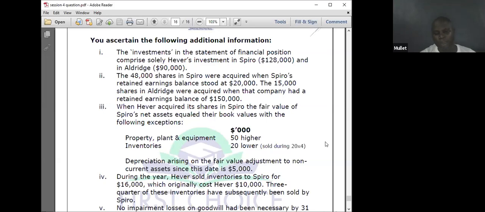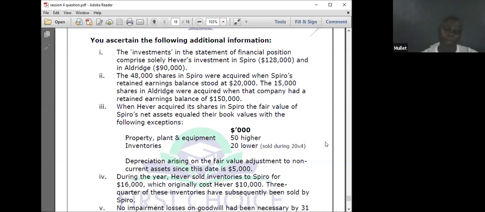How much is the unsold? 1/4 is yet unsold. That is 4,000. 1/4 of the selling price is yet unsold. That is 4,000. It will give me 1,500. Or the total profit to realize is 6,000. Out of the 6,000, he has realized 3/4. 1/4 is not realized. 1/4 of the 6,000 will give you 1,500.